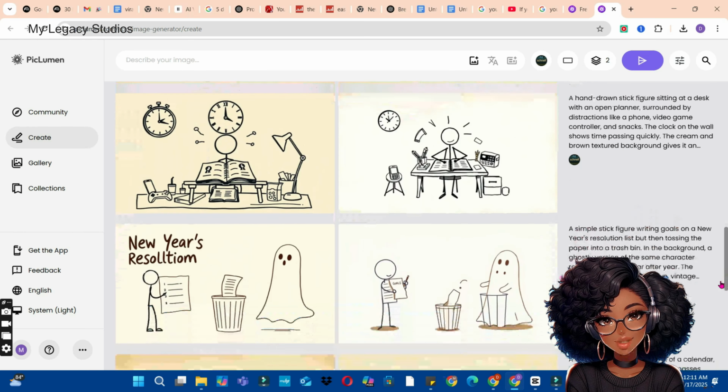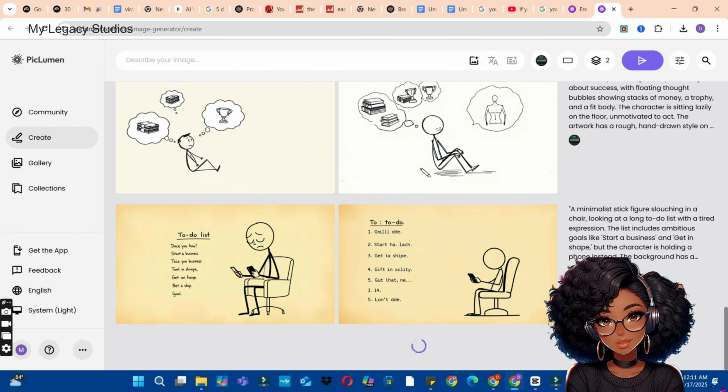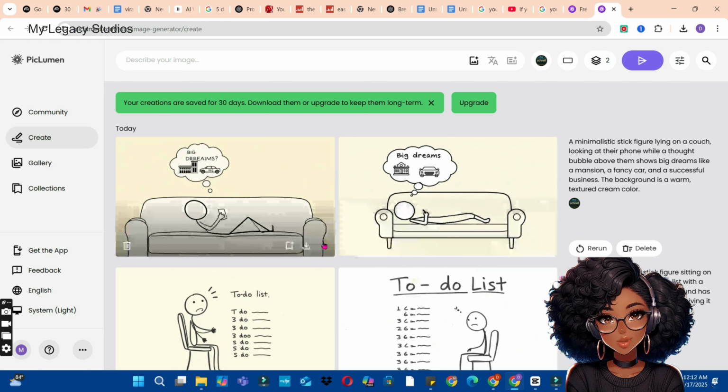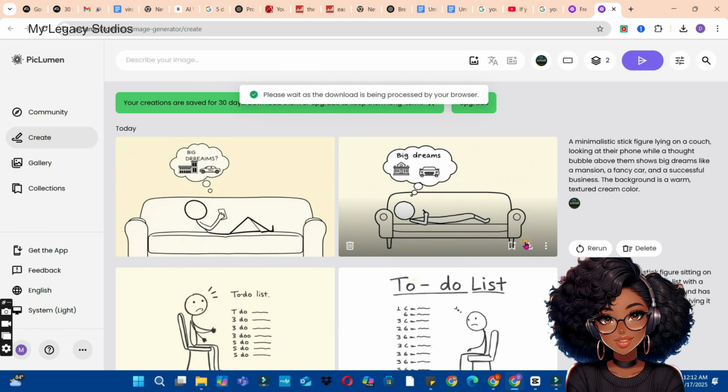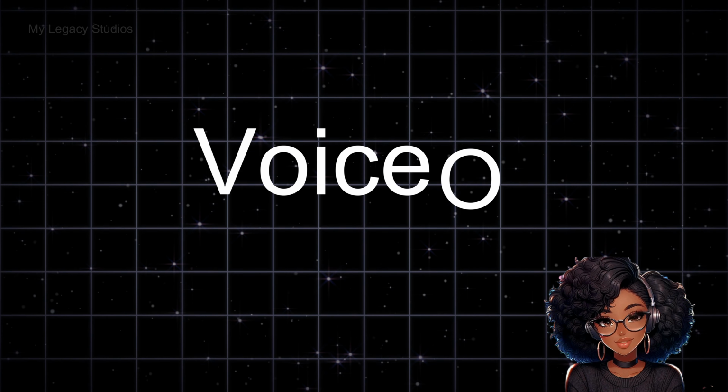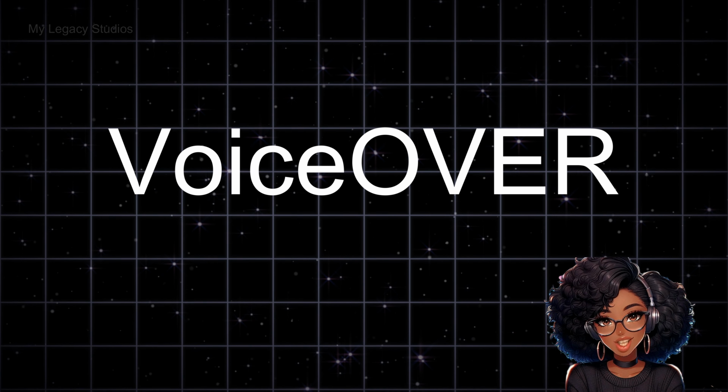So these are some of the images I've generated so far following the same steps. After generating all your images, ensure to download everything to your computer by clicking on the download button beneath the video like this to download everything to your computer. Now that we have all our images downloaded onto our computer, the next thing we are going to do is to generate a professional voiceover for our video.